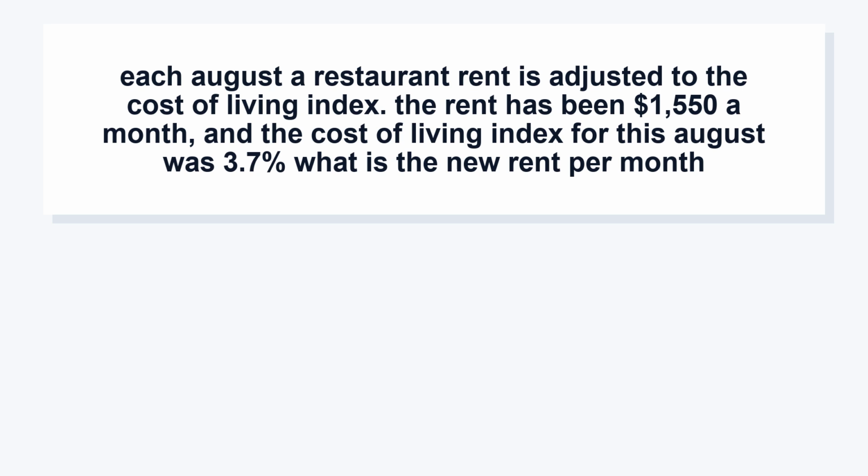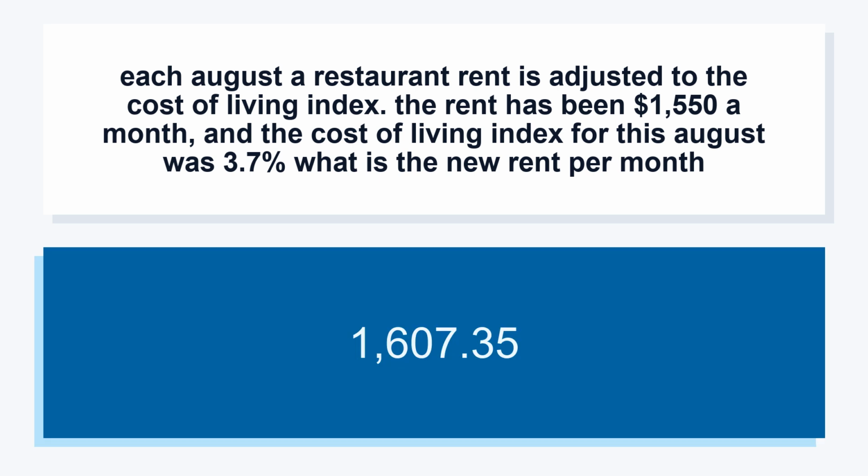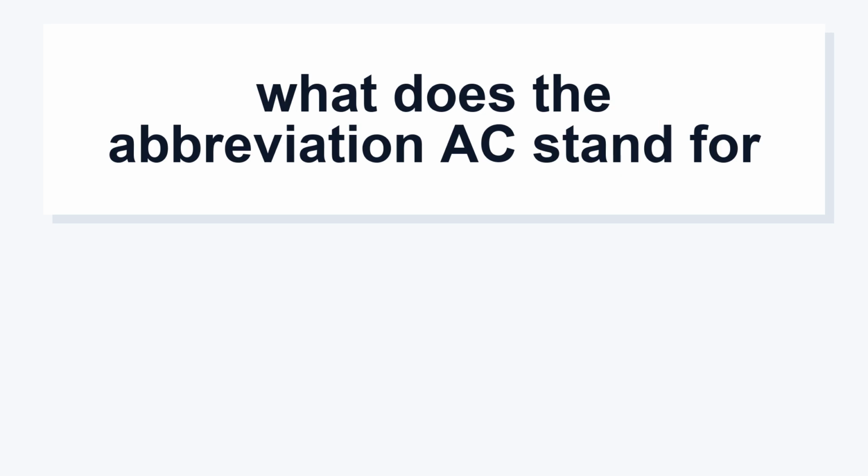Each August a restaurant's rent is adjusted to the cost of living index. The rent has been $1,550 a month, and the cost of living index for this August was 3.7%. What is the new rent per month? $1,607.35.